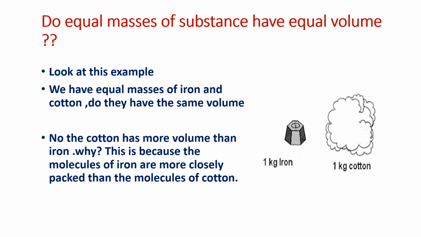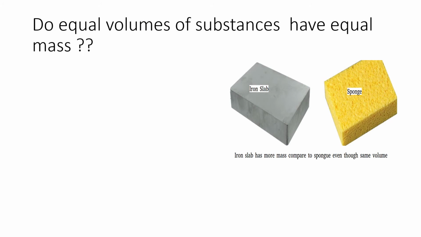Okay. Now let us go on to another example. Here there is an iron slab and a sponge. You see both have the same volume. We have cut similar pieces of iron slab and sponge. Now the volumes are equal. So do equal volumes of substances have equal masses? Will they have the same mass? How will we know mass?